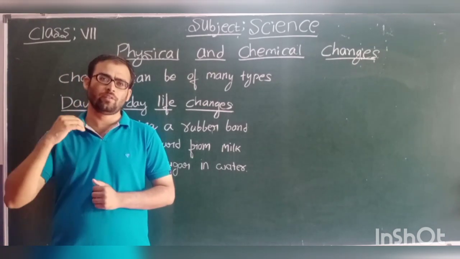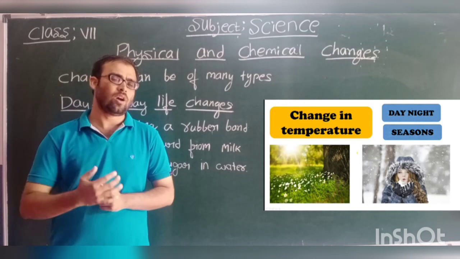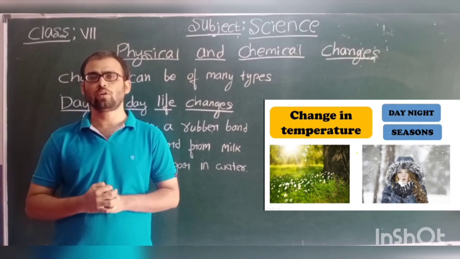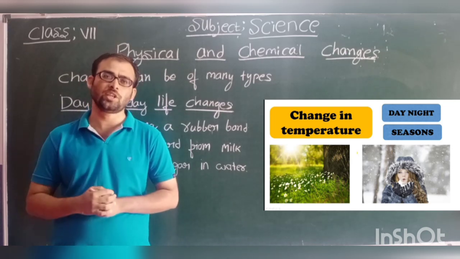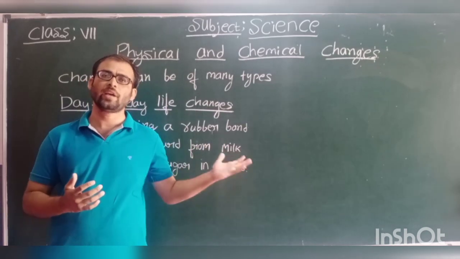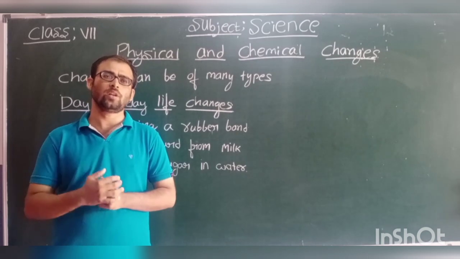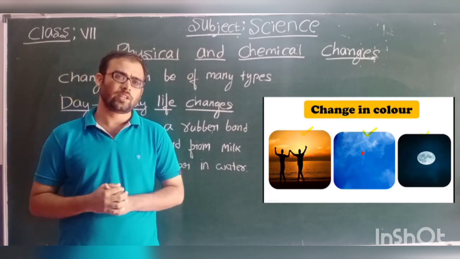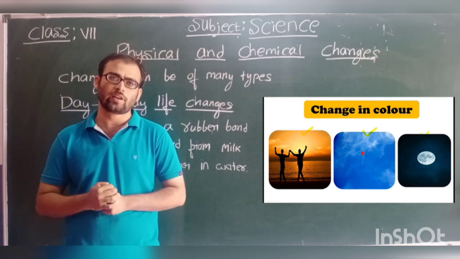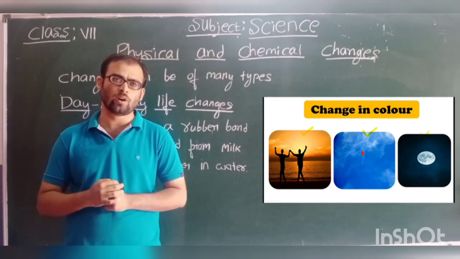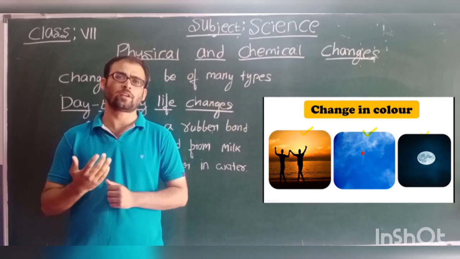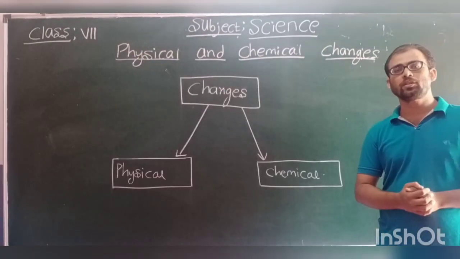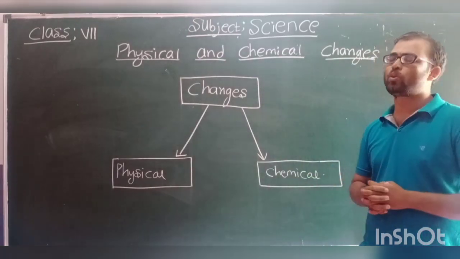Okay, and we observe that we feel hot in summer and we feel cold in winter. So why is it so? It is due to the change in temperature. So it is also a change. Not only this, the color of the sky also changes. During sunrise and evening, the color of the sky will be red, in the daytime it is blue, and during night it is black. So what is the change here? The change is a change in color.